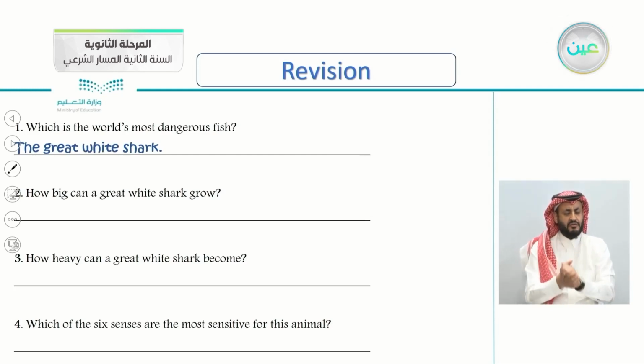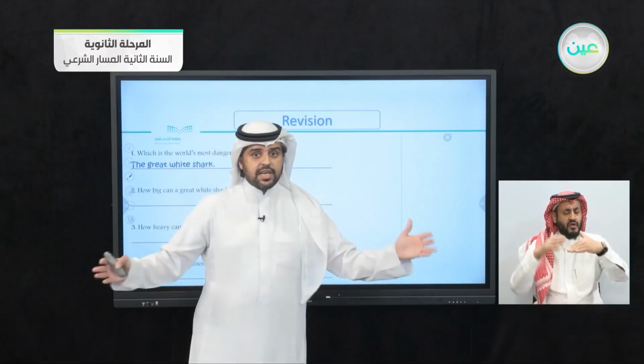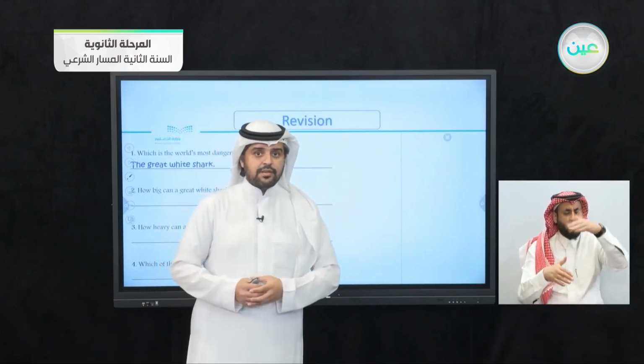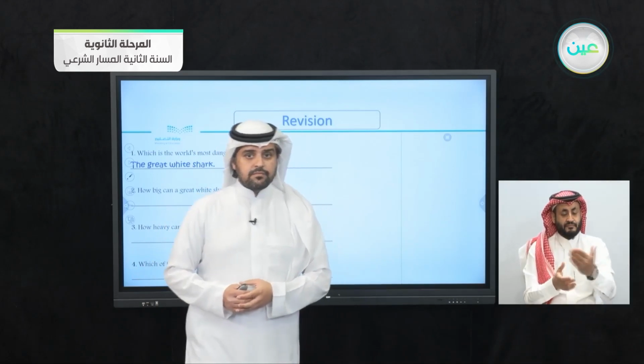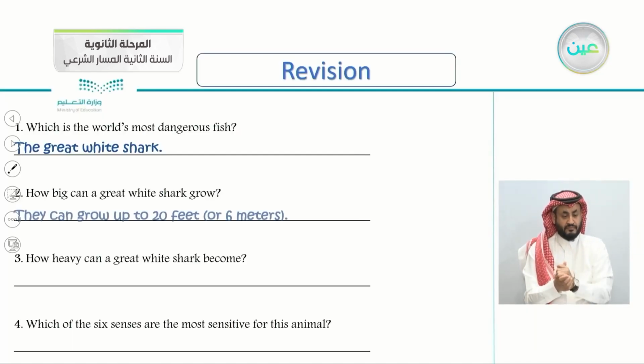How big can a great white shark grow? How big can it grow? So let's see the correct answer here. They can grow up to 20 feet or 6 meters. 20 feet or 6 meters.